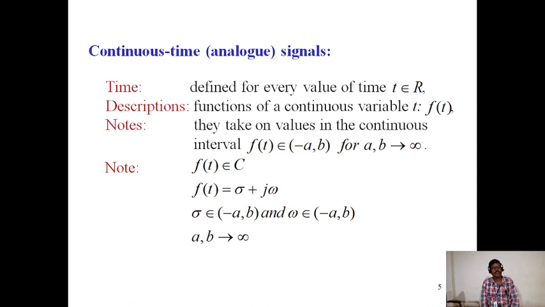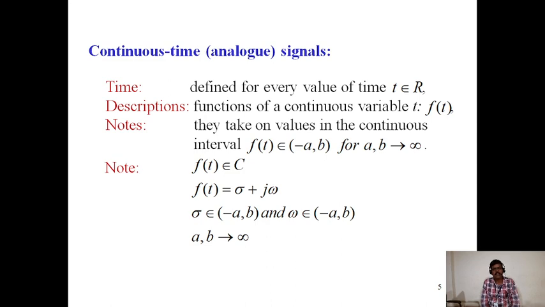Continuous time signal, also known as analog signal, is defined for every value of time, t belongs to every value of time. For every value of time, we can define the signal as a continuous time signal. Functions of continuous variable t is f of t.